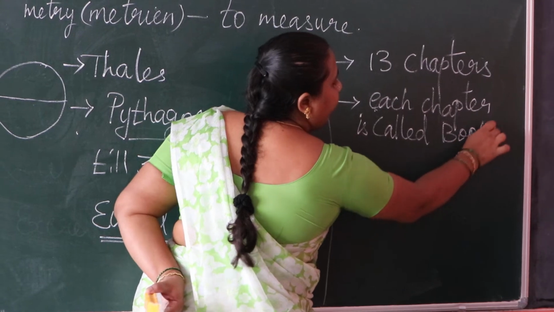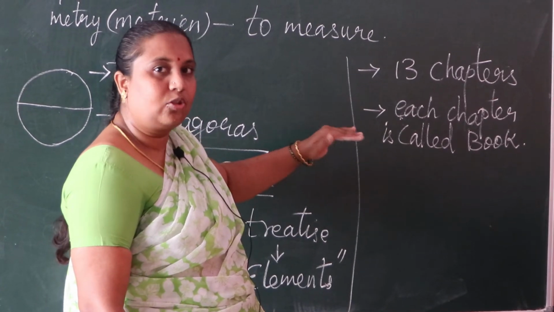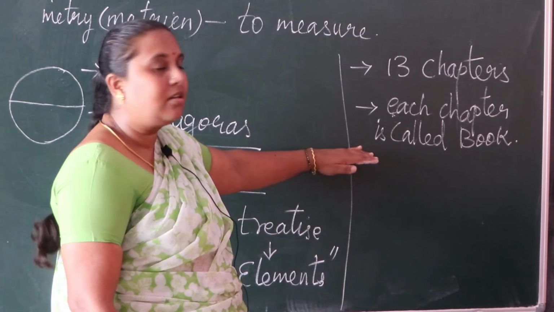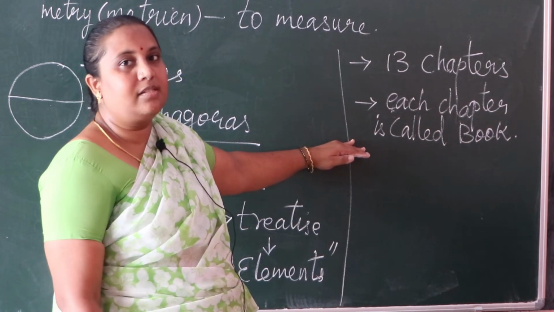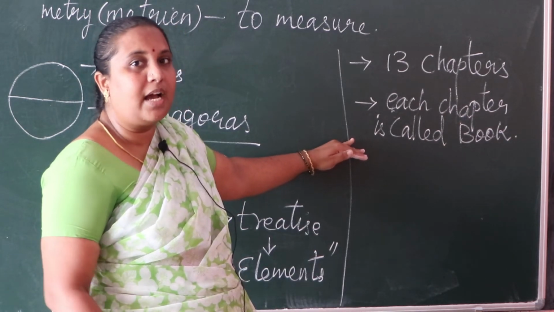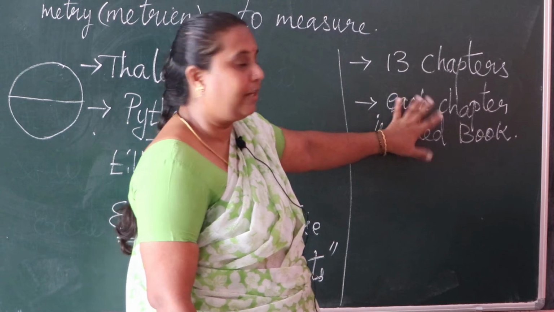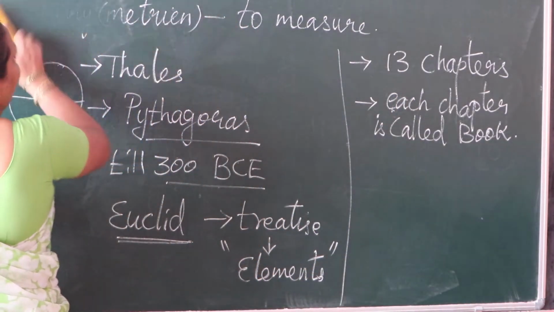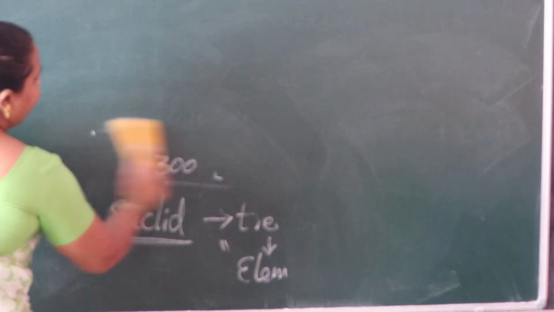In each book he gave his thoughts, and his thoughts are all universal truths. We can't ask any questions about universal truths. Without any questions we should accept those statements. He gave so many things about these statements. Let us see one more example for that. In book 1 he gave 23 well-known, obviously universal truths.